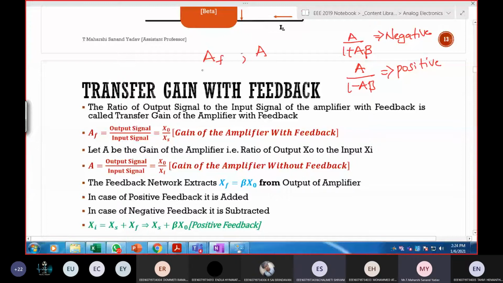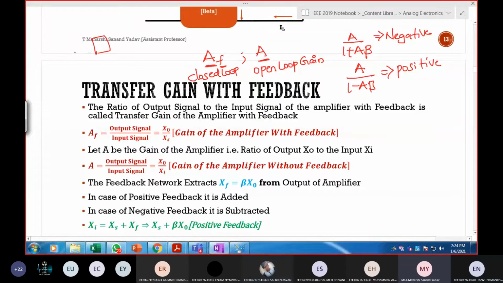Feedback with amplifier: gain with feedback. You need to call it gain. Gain without feedback is also called open loop gain. Gain with feedback is also called closed loop gain.